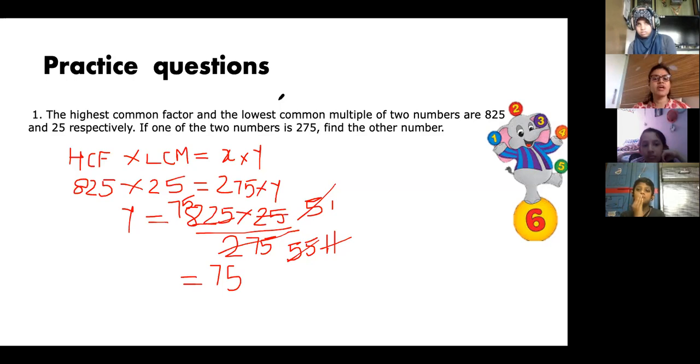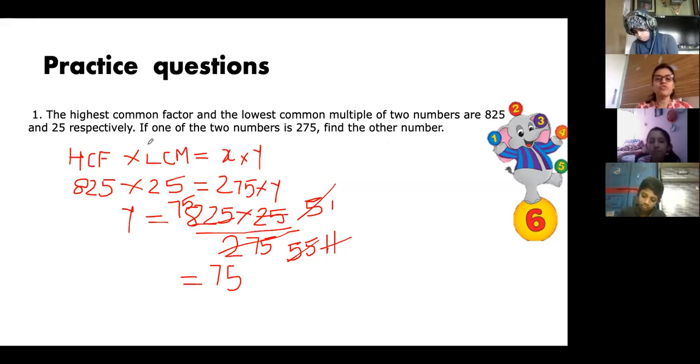If X and Y are two numbers, this is the formula. You don't have to understand anything. This is just a formula that you have to learn. And if HCF and LCM both are given in the question, then you have to use this formula. So that is the trick: when HCF and LCM both are given, you have to use this formula to find the other number. Is it clear? It is a reverse way.